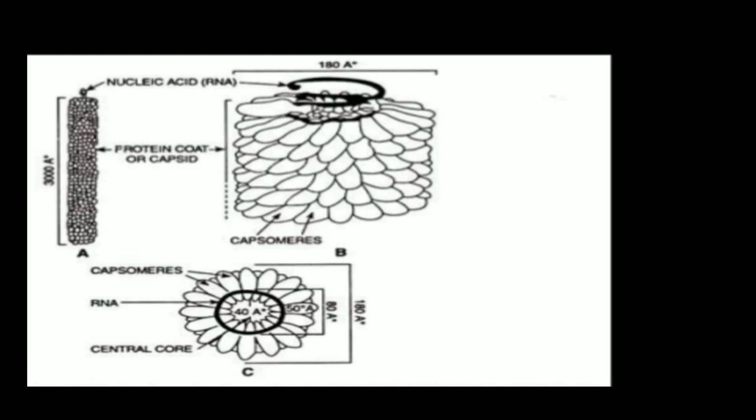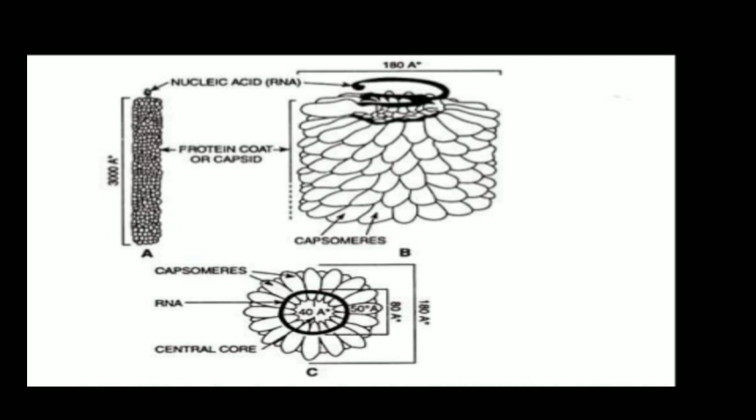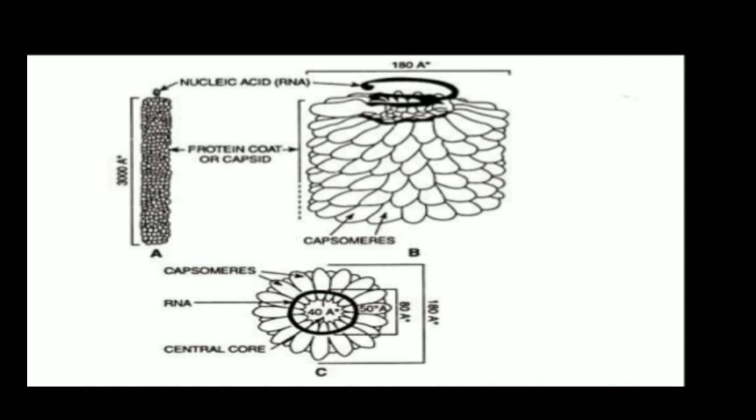Here you can see the structure of this virus. It is elongated, and it is coated by protein, which is called a capsid. Whatever you can see, the petal like structure, is the protein coating which is called a capsid.